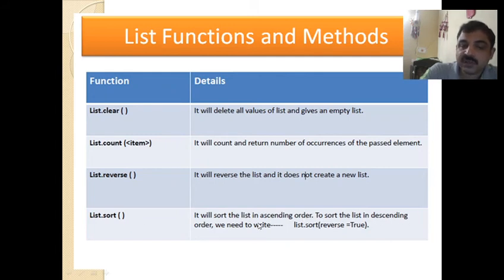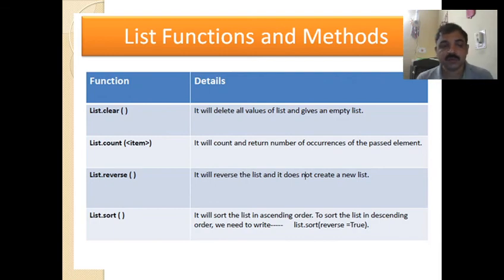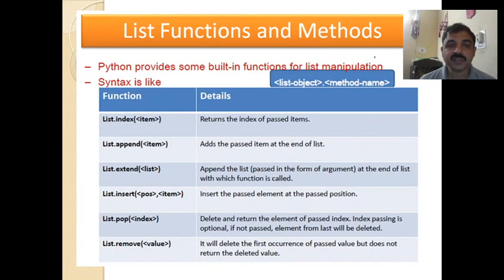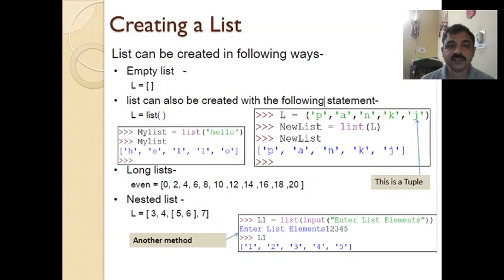To sort the list in descending order, we need to write list.sort reverse equal to true. So the elements of the list can be sorted directly using the sort function. It sorts in ascending order. In case you want it in descending order, you have to write list dot sort reverse equal to true. Okay, I hope you are clear with the functions of list. We'll be looking at the programs based on list in the next session.